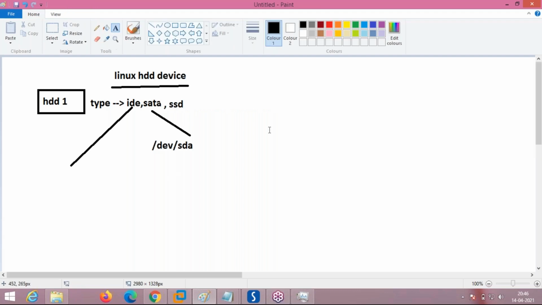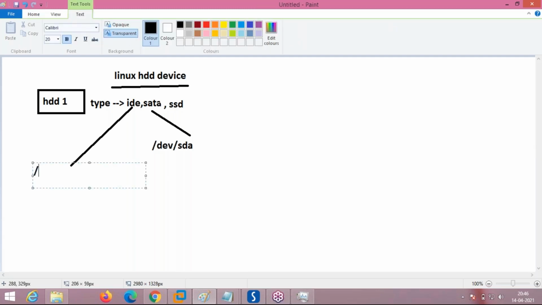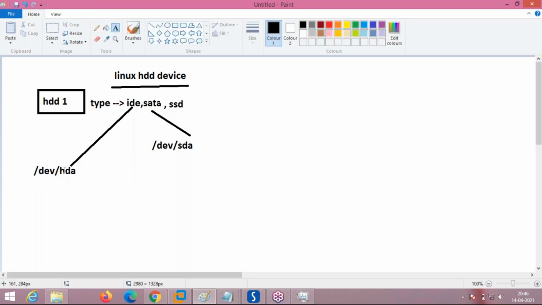If you are using an IDE hard disk, the name in the Linux operating system will be shown like this: /dev/hda. Device is the location where the hard disk is located. Yesterday I told you, remember, the device nodes are located in the /dev directory.